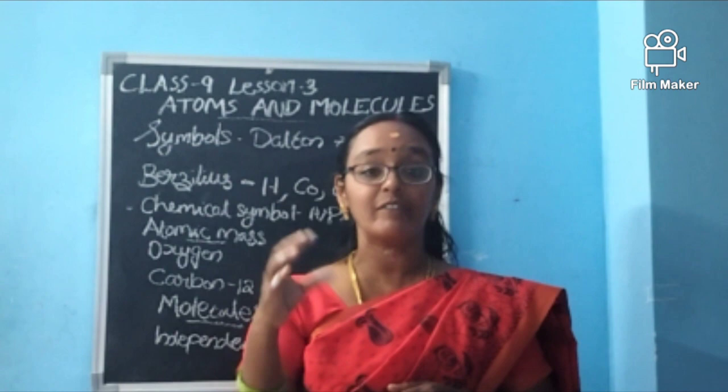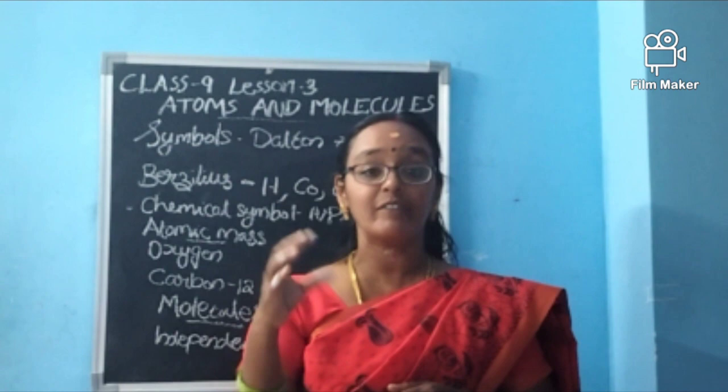Every atom has its own atomic mass unit. How do we get it? We compare the atomic mass with 1/12 of the mass of a carbon atom. We are not comparing it with exactly one carbon atom; instead, we are comparing it with 1/12 of the mass of a carbon atom.